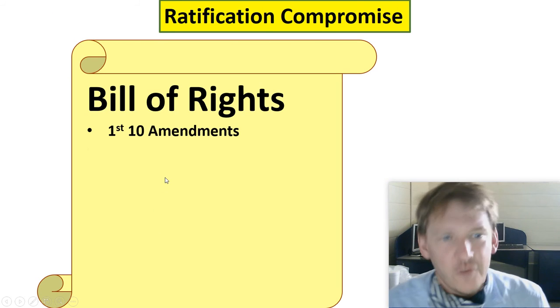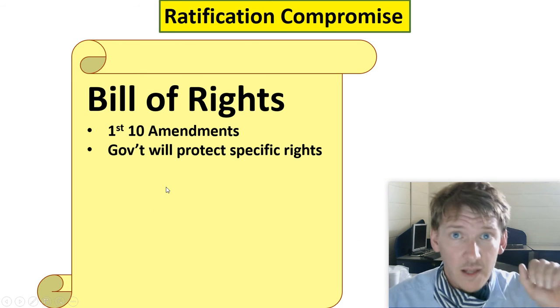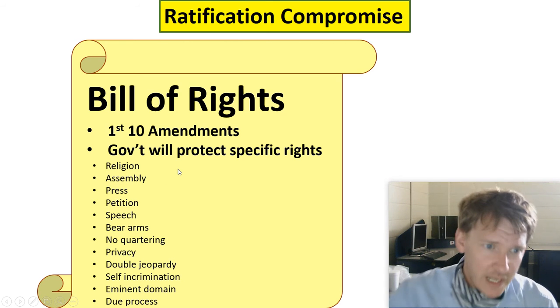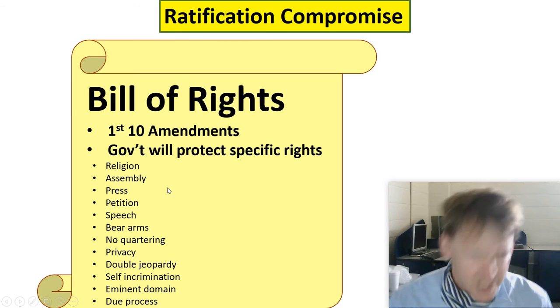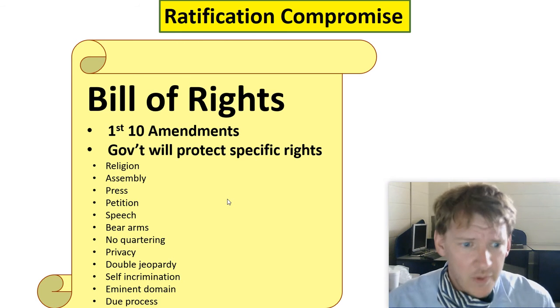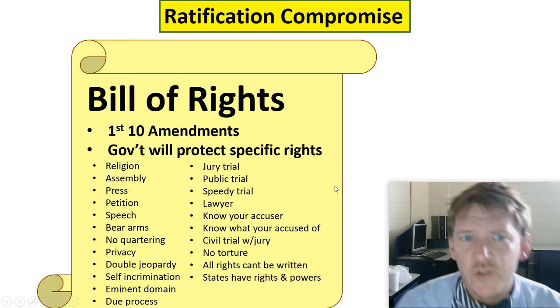Anyway, so the Bill of Rights, the first 10 amendments of the Constitution, designed by the Federalists to appease the Anti-Federalists. Government will protect specific rights: religion, assembly, press, petition, speech, bearers. You have the right to bear arms, no quartering, privacy, double jeopardy. We'll go into all these when we get into the Constitution a little bit later.